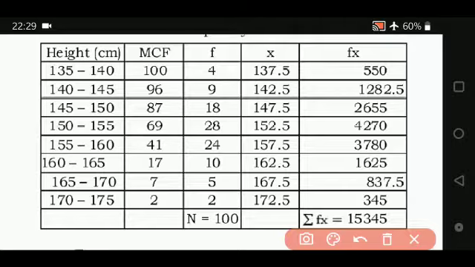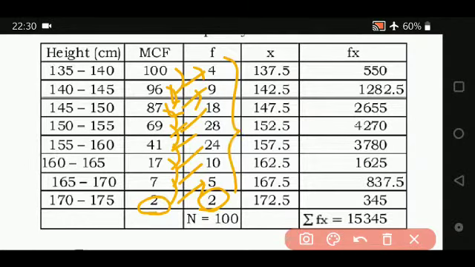Now we write the more than cumulative frequency. For less than, we write the first value as it is, but for more than it is in reverse order. So 100 minus 96 you get 4, 96 minus 87 you get 9, 87 minus 69 is 18, 69 minus 41 is 28, 41 minus 17 is 24, 17 minus 7 you get 10, 7 minus 2 you get 5, and the last 2 you write as it is. So this is your normal frequency.